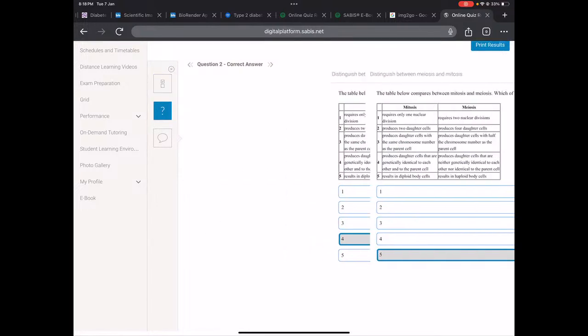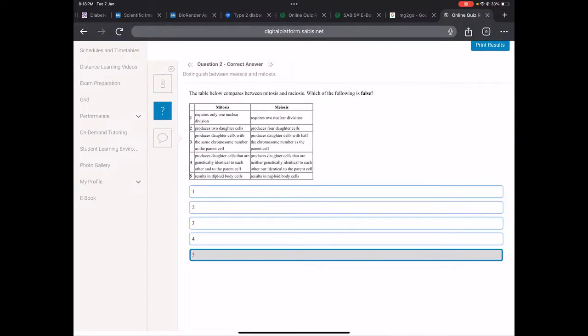Let's go next. The table compares between mitosis and meiosis. Which of the following is false? So it requires only one nuclear division. It requires two nuclear divisions. That's correct. Produces two daughter cells. Produces four daughter cells. That's also correct. Produces daughter cells with the same number, exactly, because remember we said diploid to diploid, while in meiosis we said we go from diploid to haploid, so they have half the number.